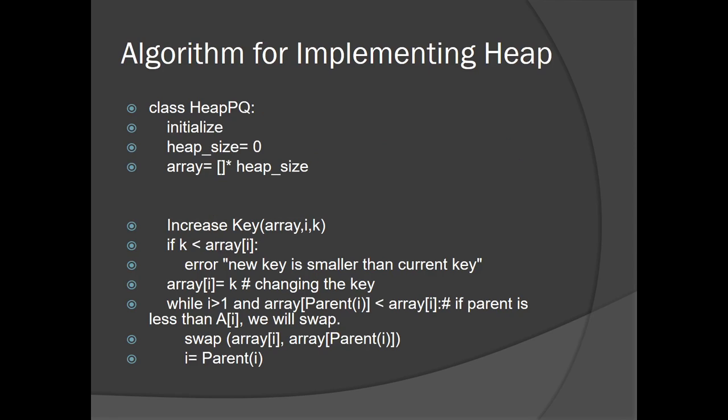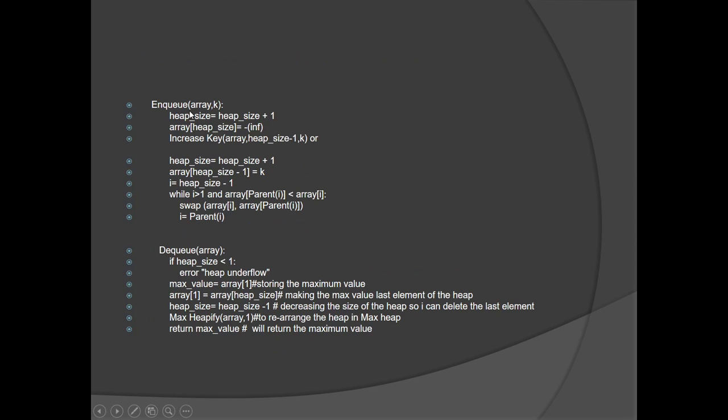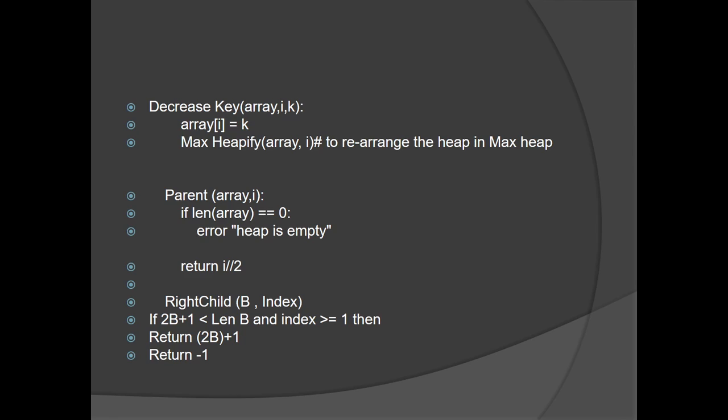This is the algorithm that we are implementing in this case. The first thing we do is we create a class heap pq, we initialize it, we set the size of the heap, we create an array, then we have the increase key, and after that we have the basic functions enqueue and dequeue, where enqueue puts the element in the array and dequeue deletes the element. Then we have the decrease key, then we've got the right child, which basically tells us where the child is.